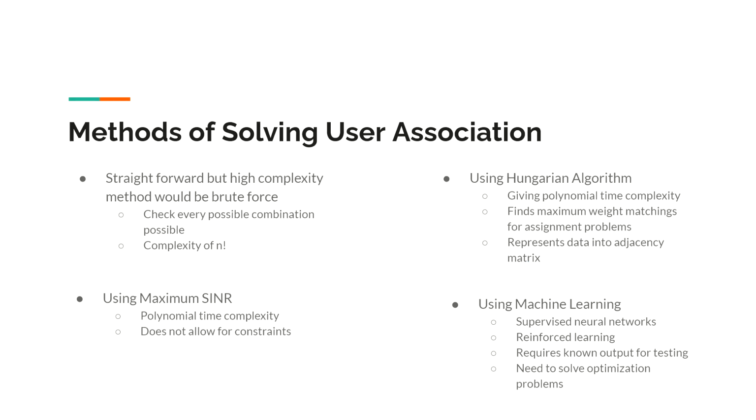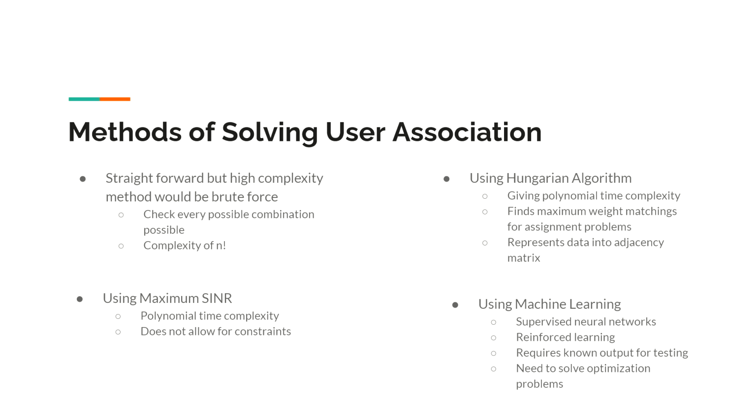Some methods of solving user association include the brute force method, which has a high complexity as we have to check every possible combination there is, and the complexity is about n factorial. Another method is the Hungarian algorithm, which gives a polynomial time complexity by finding maximum weight matchings for assignment problems, and it's able to represent our data as an adjacency matrix.